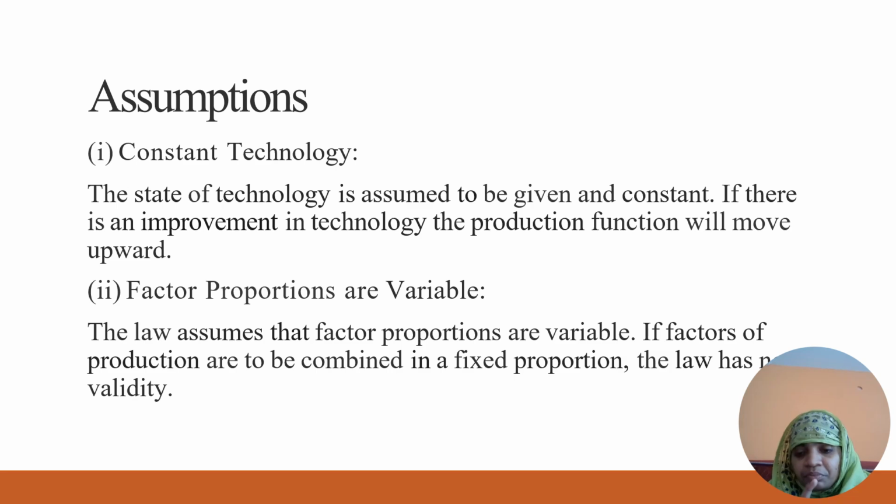For example, with one worker, the output is 10, with two workers, the output is 20, with three workers, the output is 25, and with four, the output is 30. Whoever works in the organization, one member, two members, three members, they all utilize the same technology given in the organization. So that is constant technology.